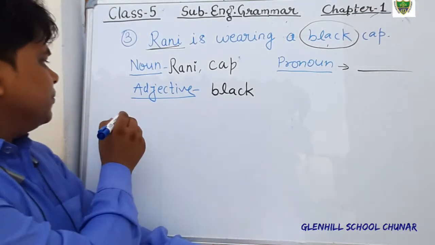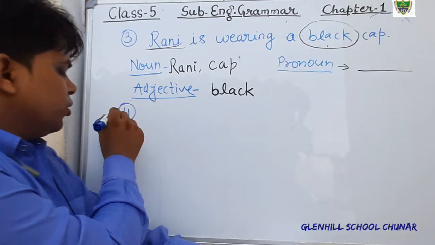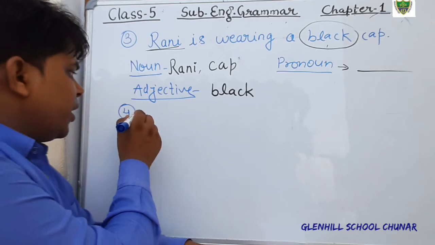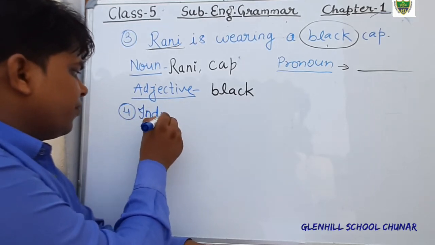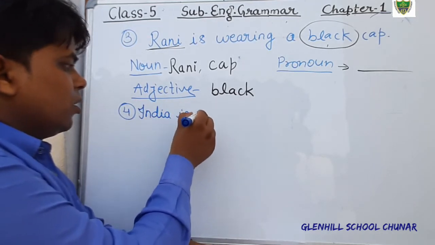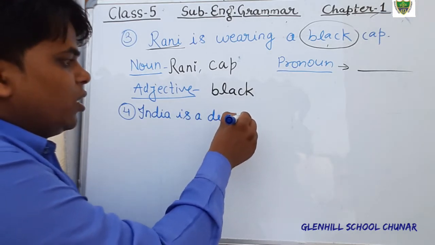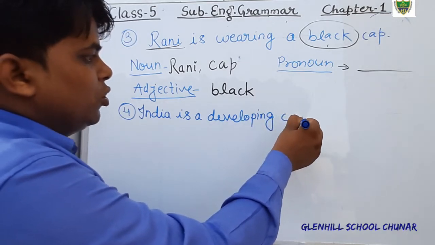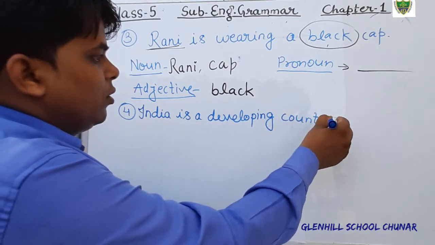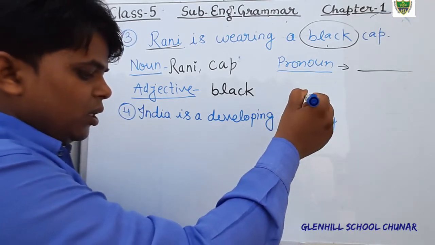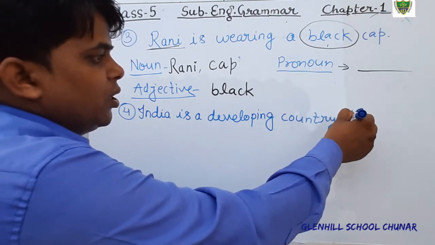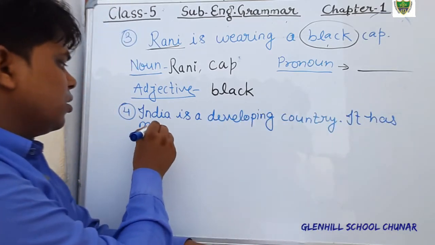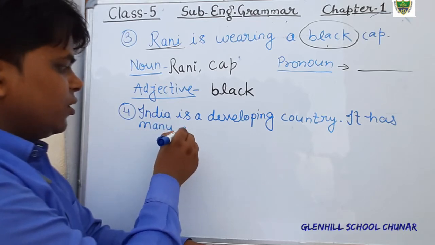Okay, just see the question number 3. The 3rd you have done. What is 4th? Just see. India is a developing country. It has many states.